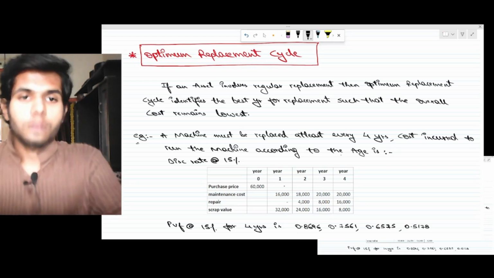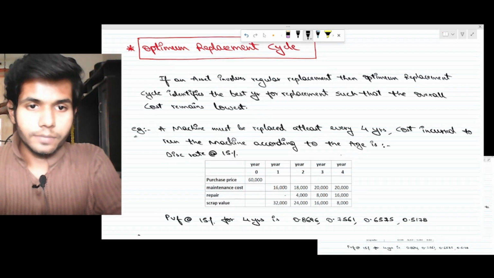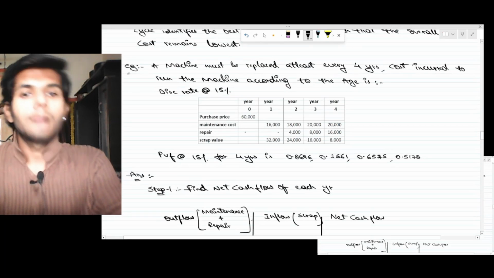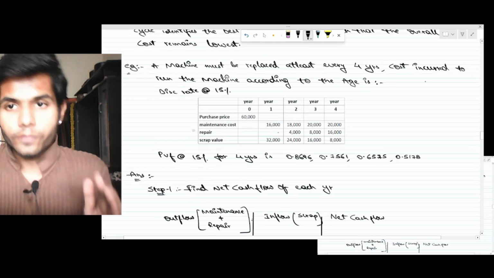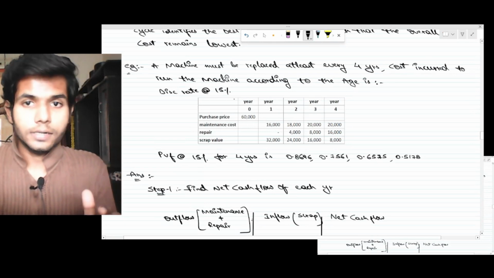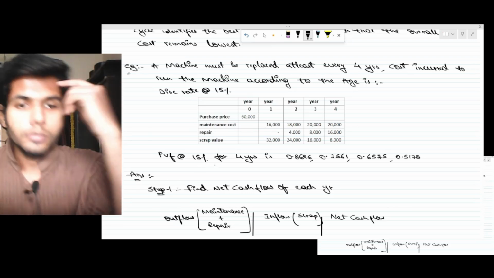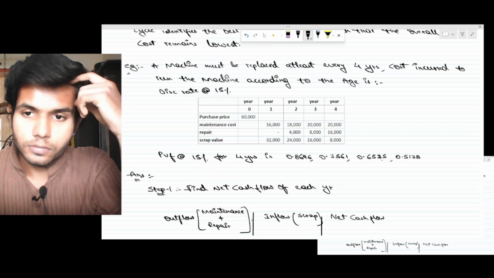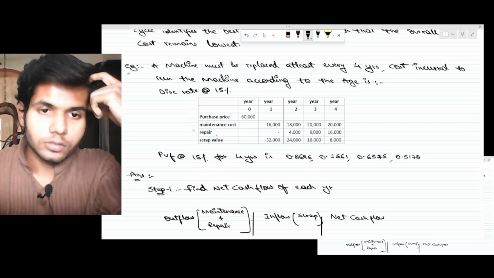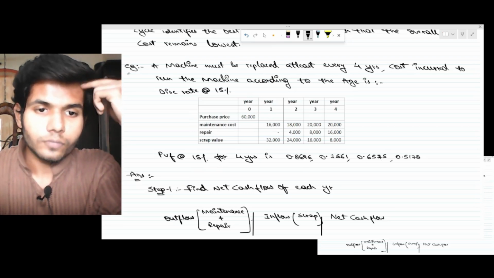All right, let's solve optimum replacement cycle with this example. A machine must be replaced at least every 4 years. The cost incurred to run the machine according to age is given, with a 15% discount rate. The PV discount factors for 4 years are also given. Now the purchase price, maintenance cost, repairs, and scrap value.